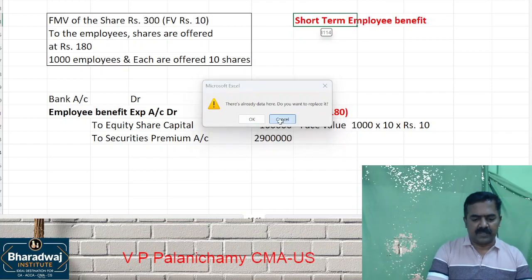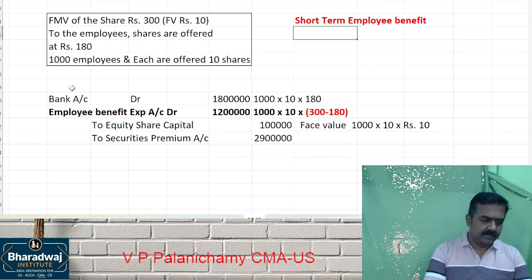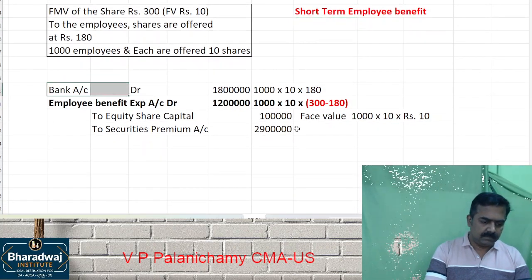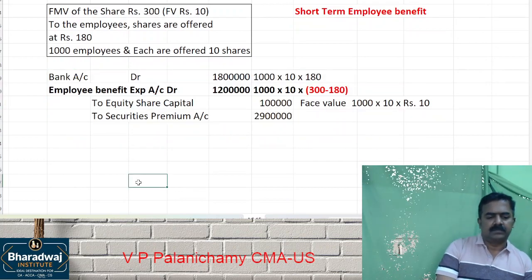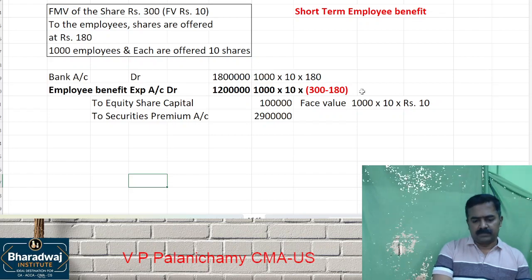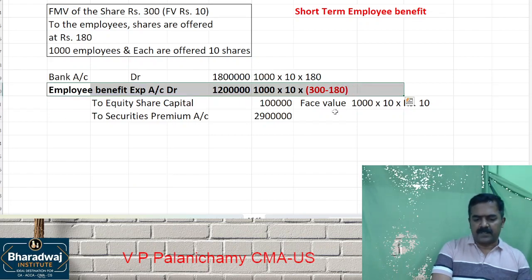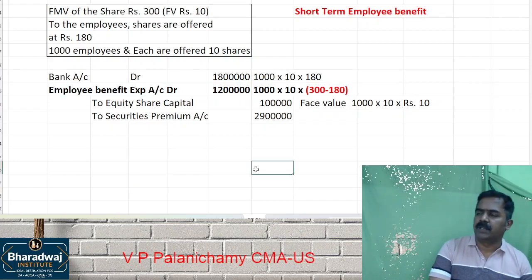Otherwise, there is no condition for this. Now read question number 16. This employee benefit expense will be recognized in which account? P&L account.